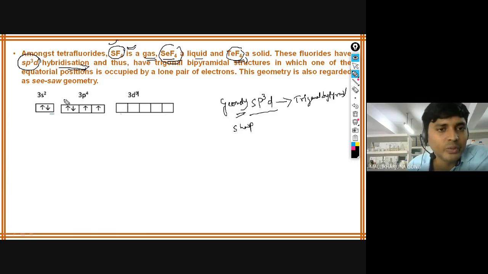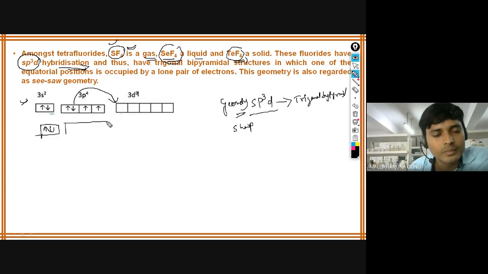So why do we call it sp3d? In the case of sulfur, this is the electronic configuration, and we want SF4. So one electron is excited to the d orbital. Here 1, 2, 3, 4 electrons are unpaired, because another electron has been excited to the d orbital.